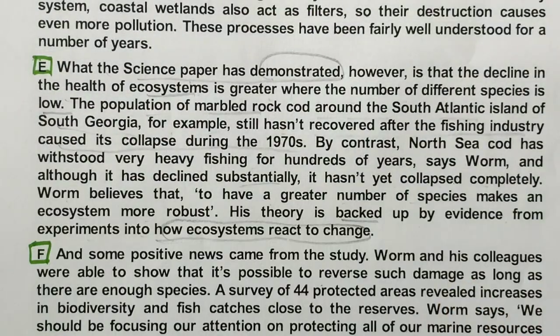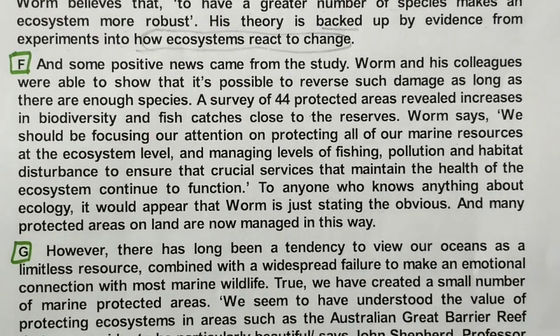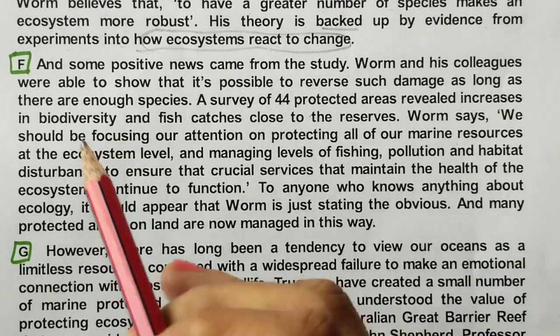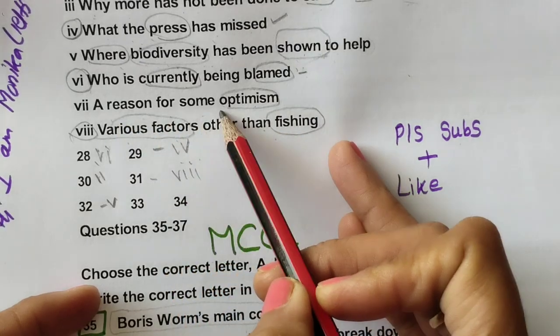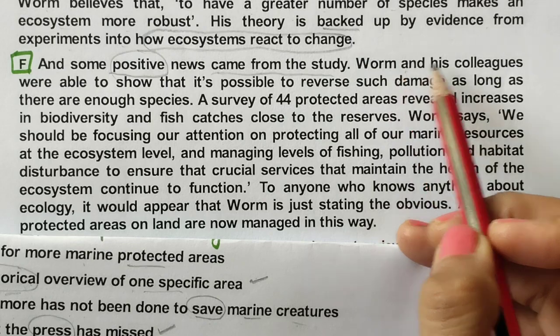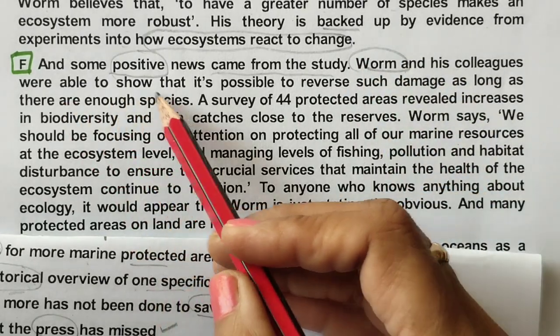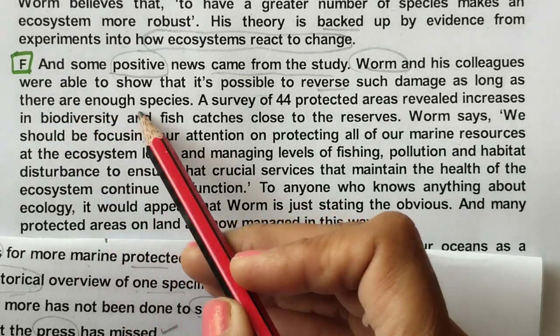Okay, now F paragraph, we will just mark it. This is my F paragraph. Now read it. Some positive news came from the study. A reason for some optimism. This is positive, but let's read it. Worm and his colleagues were able to show that it is possible to reverse such damage as long as there are enough species.